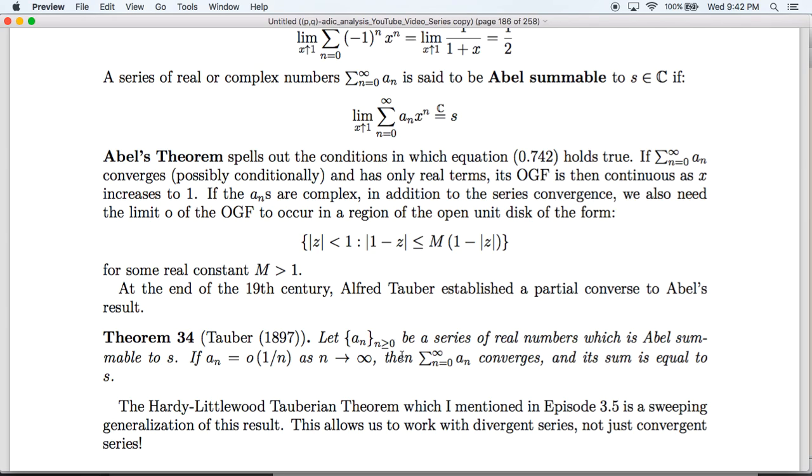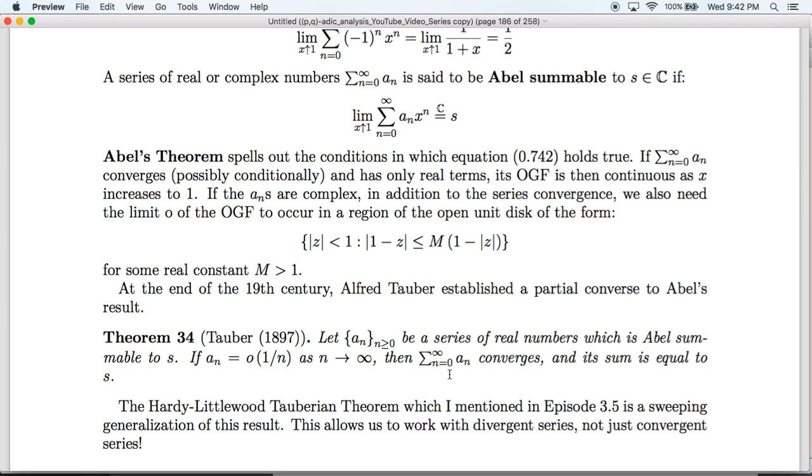What Tauber found is that if we have a series of real numbers whose ordinary generating function converges at the limit, and if the a_n satisfy the condition that they are little o of 1 over n as n goes to infinity, then we can deduce that the sum is convergent and its sum is equal to S. So the moral here is, and this is the first in the line of what are now known as Tauberian theorems.